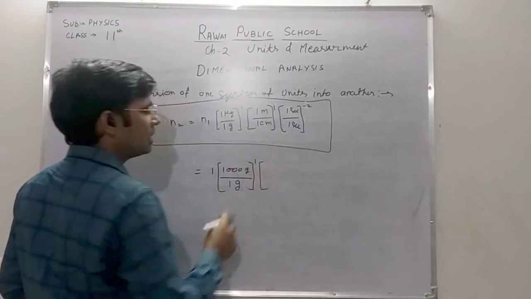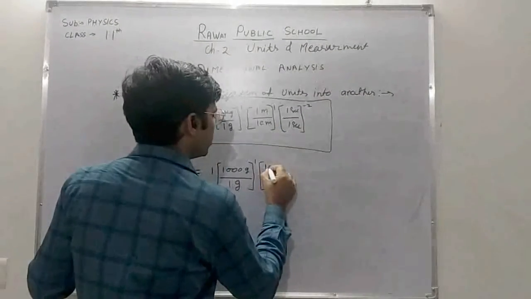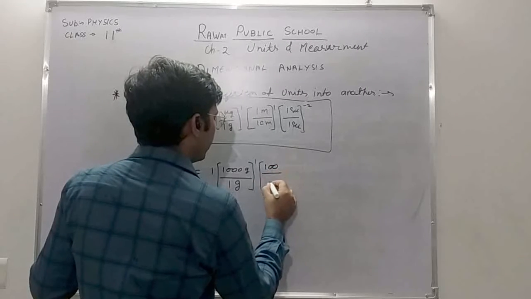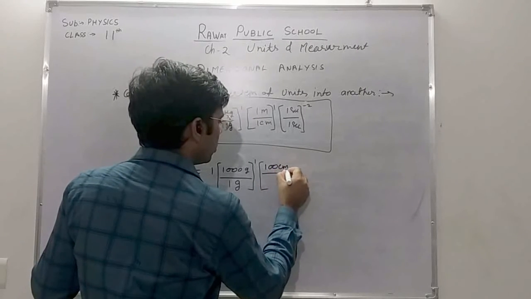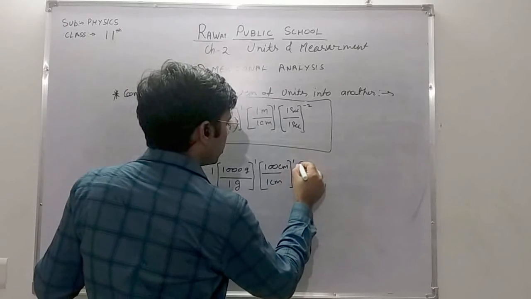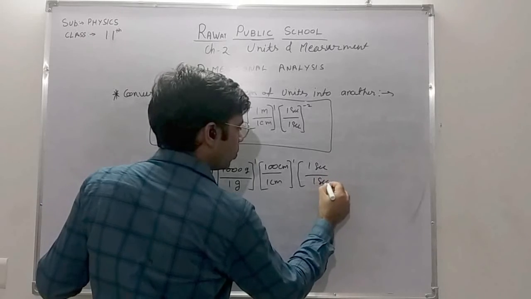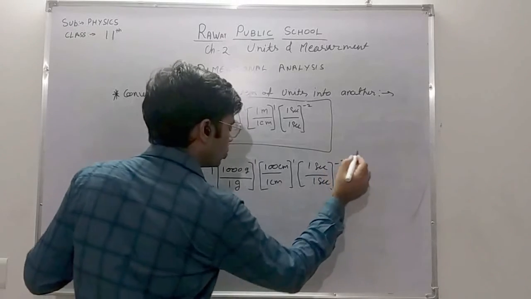In 1 meter, how many centimeters do we have? 100 centimeters, divided by 1 centimeter. And this is 1 second divided by 1 second, power is minus 2.